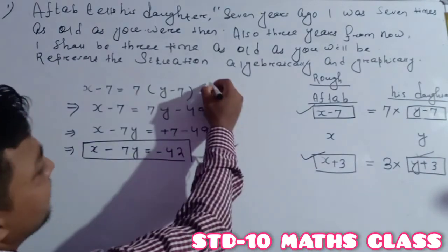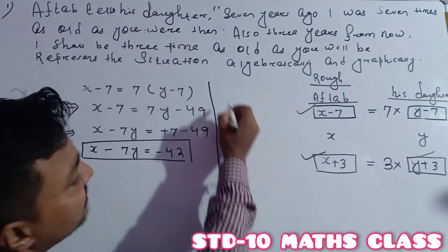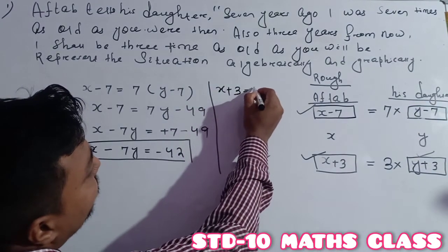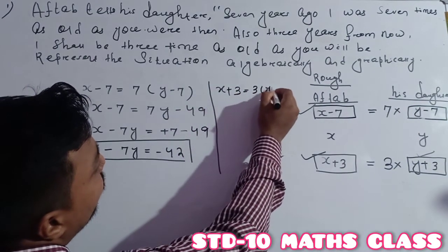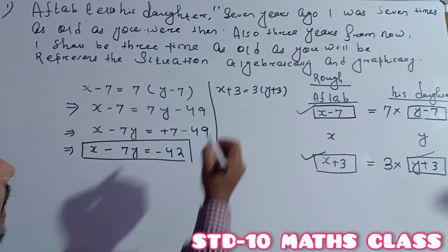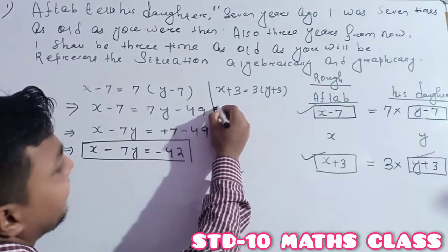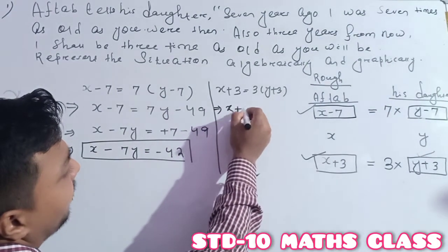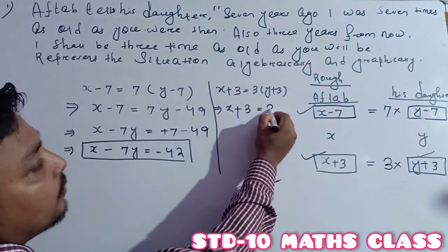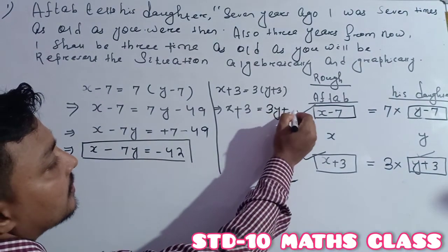And the second equation, I am simplifying the second equation. x plus 3 is equal to 3 whole into y plus 3. On opening the bracket, it becomes x plus 3 is equal to 3y plus 9.